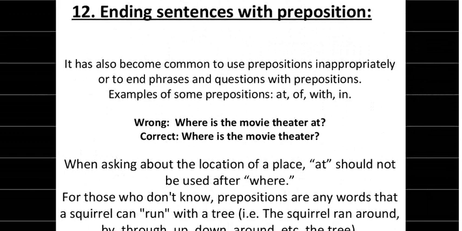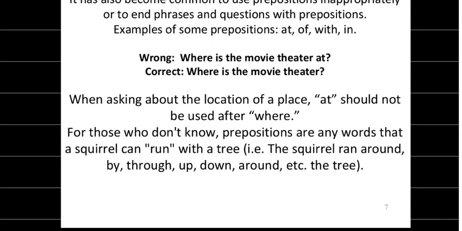So you cannot use where and at simultaneously. Where never uses the preposition at with it, right? So when asking about the location of a place, at should not be used after where. For those who do not know, prepositions are any words that a squirrel can do with a tree. The squirrel runs around, by, through, up, down, around the tree, right? So this is the structure.